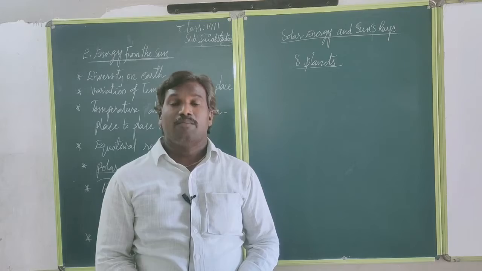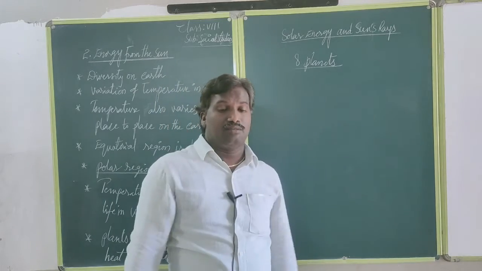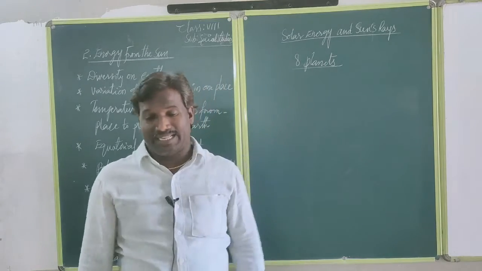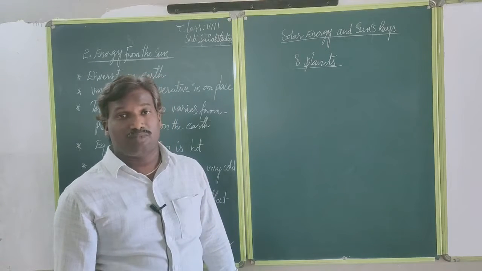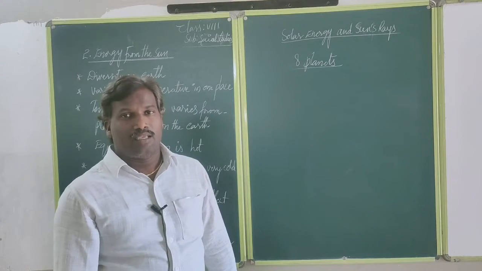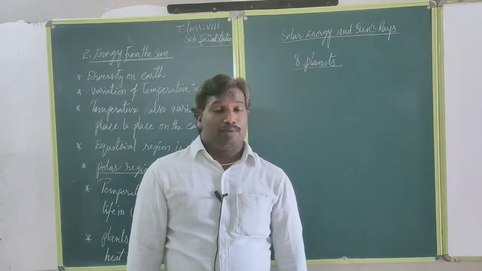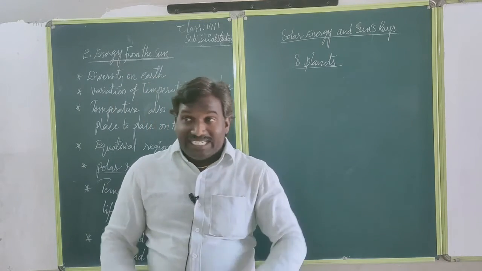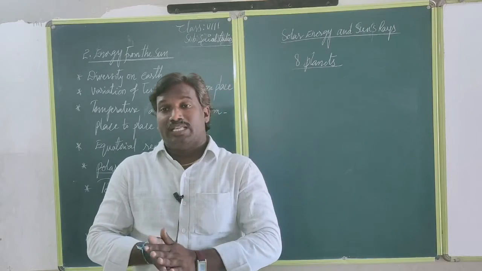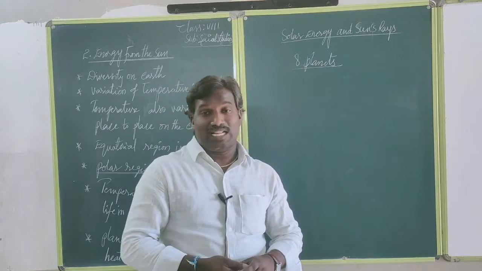The sun is the principal source of energy. Whatever energy we get comes from the sun. And not only plants and animals, the entire organism also uses sun energy.